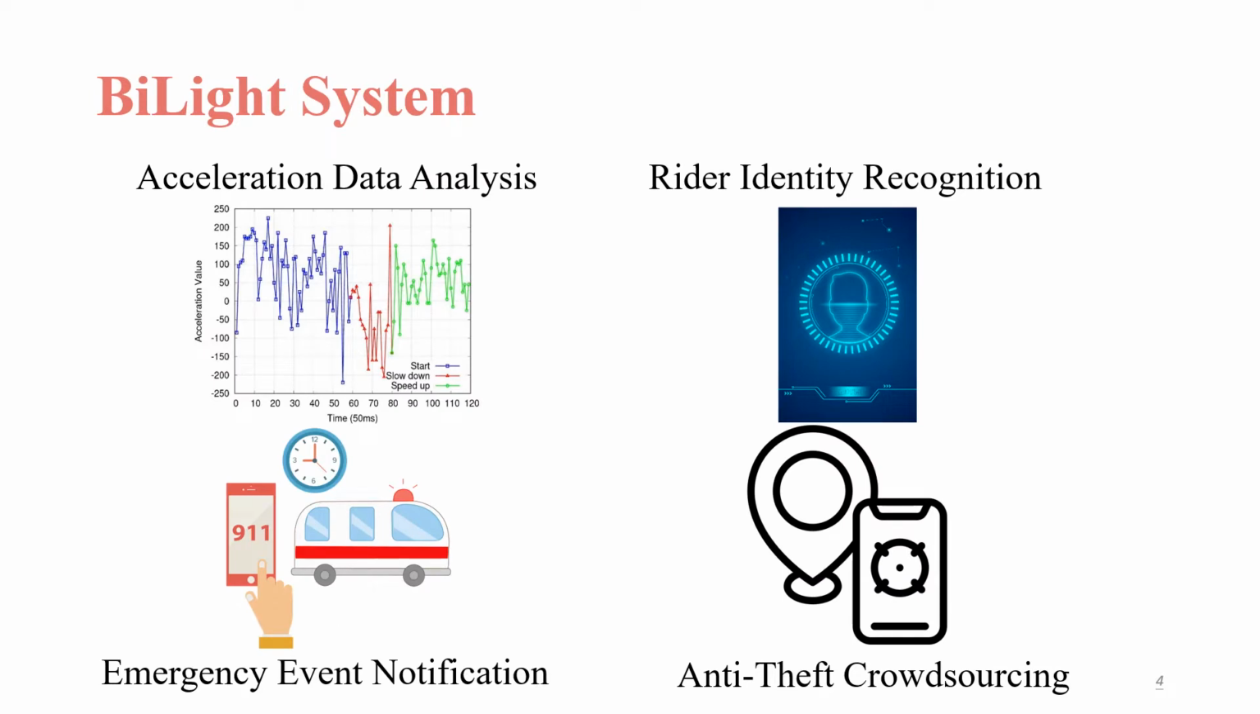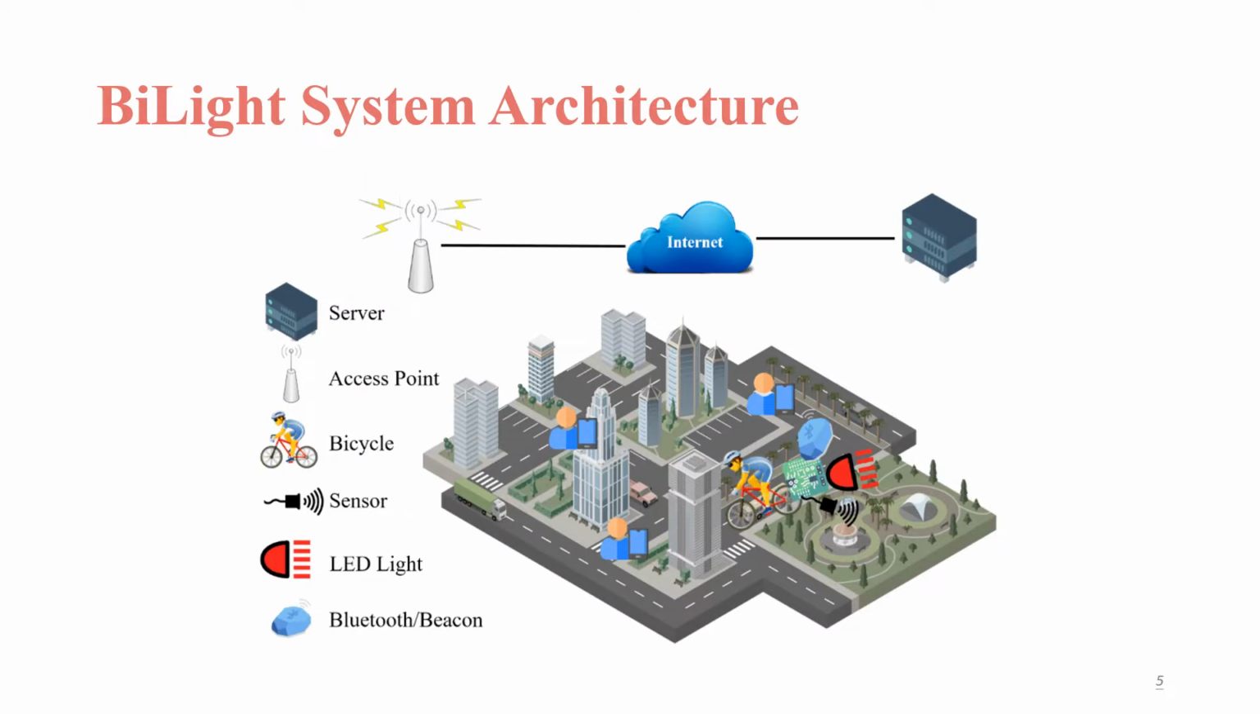So our system has four features. The first one is acceleration data analysis, then rider identity recognition, emergency event notification, and anti-theft crowdsourcing. Our architecture includes the servers and our bike with the device on it. The device has a sensor, an LED light, and a BiLight beacon module.